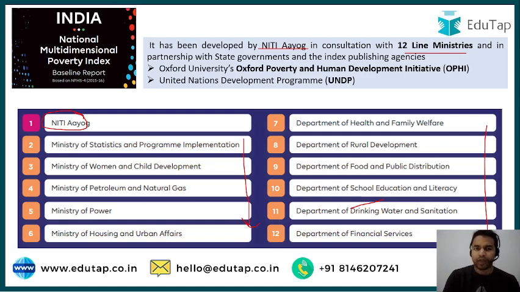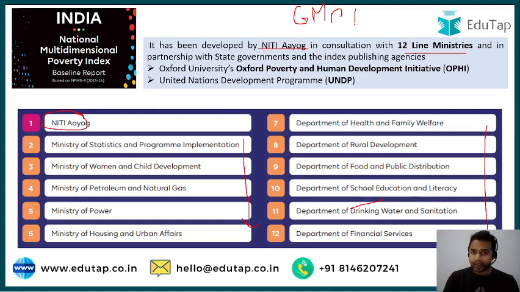Now we are moving ahead, and before that, I would like to tell you that the Global Multidimensional Poverty Index was launched recently by the United Nations Development Program. India's rank was 66 out of 109 countries. This Global Multidimensional Poverty Index gave us the overall picture of poverty in India.